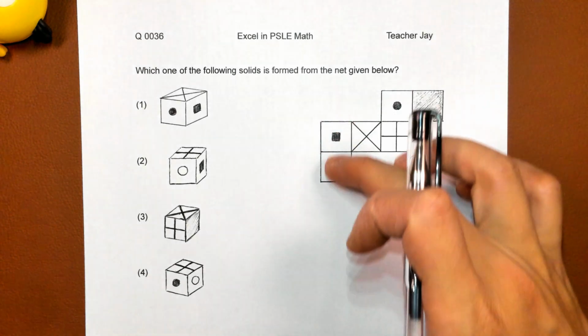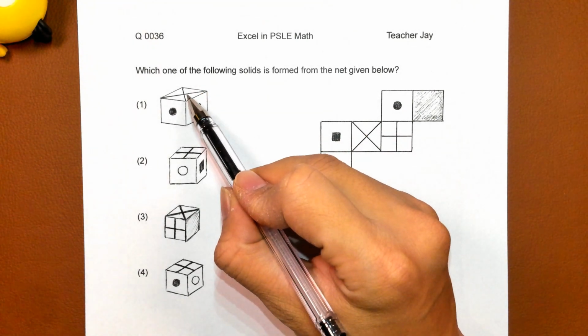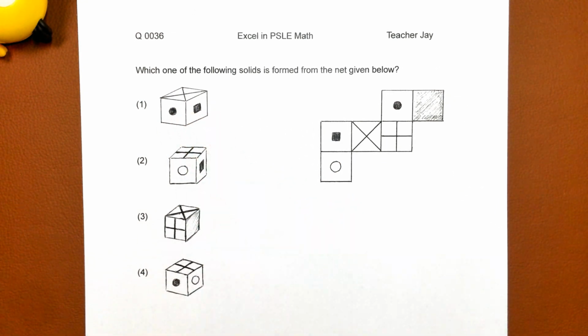Excel in PSLE Math, question number 36. This is an MCQ. Which one of the following solids is formed from the net? The net given below, this is the net. And we can only see at most 3 faces of the cube at a time. Like this, 1, 2, 3 faces. We can only see 3 faces at a time.